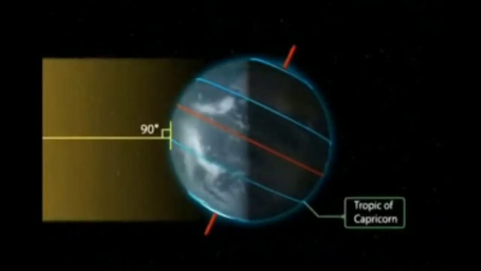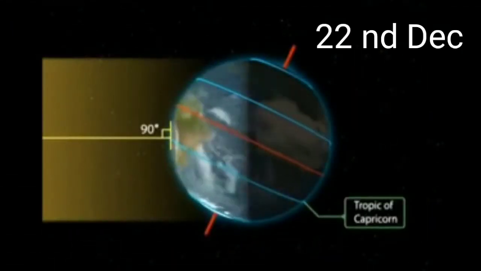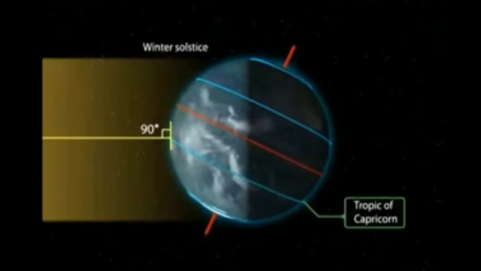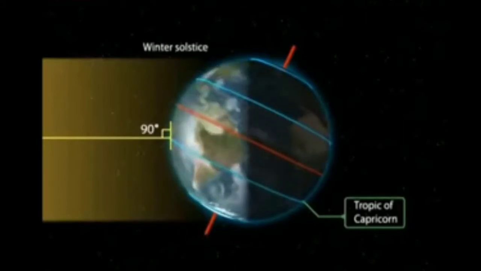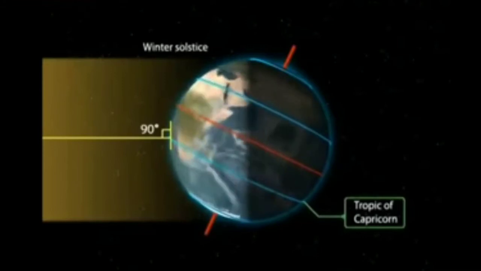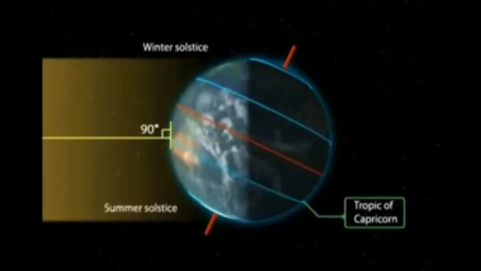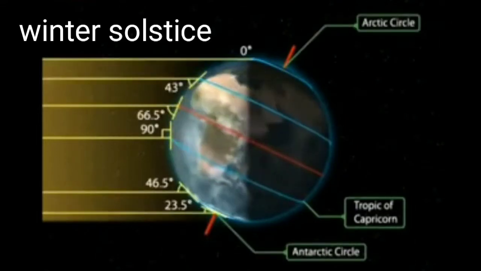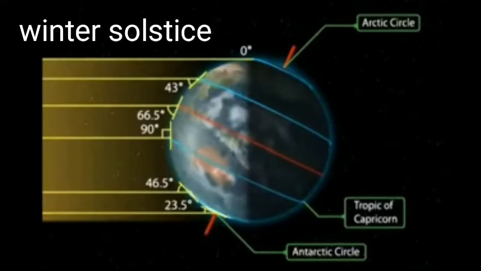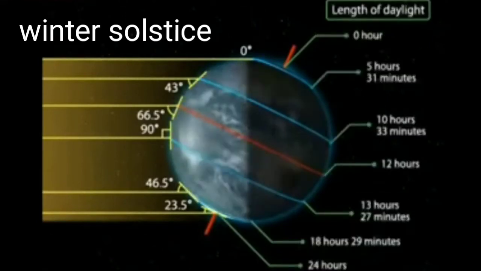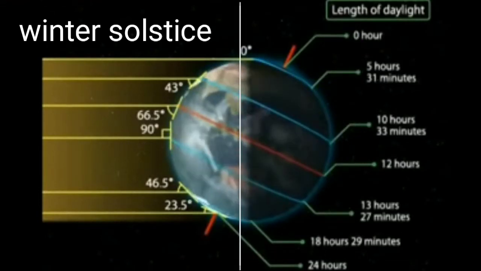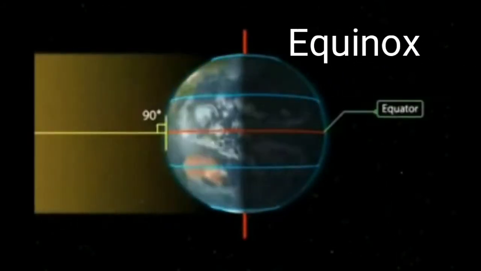Now we come to the other side. On 22nd December the sun's rays fall directly on the Tropic of Capricorn. It means the southern hemisphere receives heat in the months of November, December, January and February, while at this time the northern hemisphere will enjoy the winter season. This is known as winter solstice. So children, you will be surprised to hear that the people of Australia celebrate Christmas in summer while we celebrate it in winter. Now we move to another topic, that is equinox.